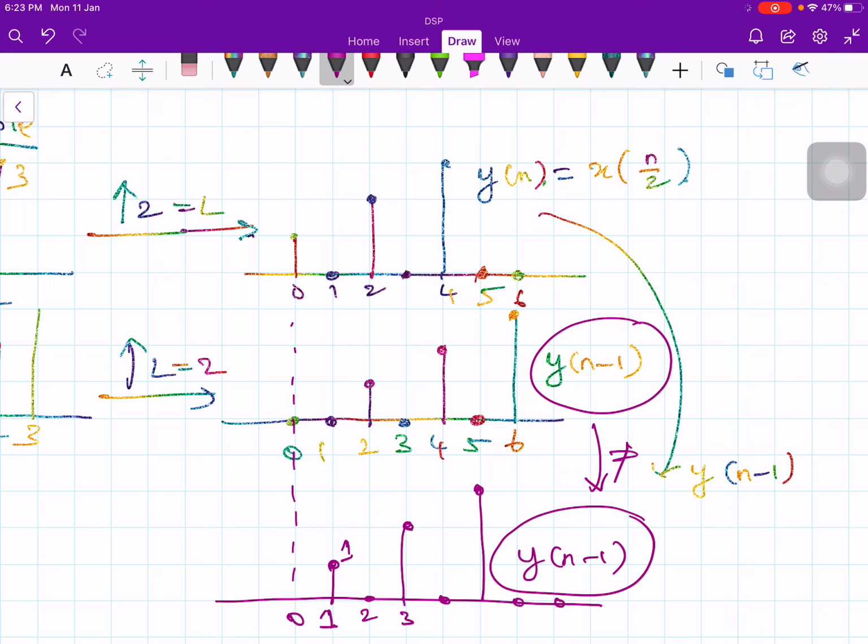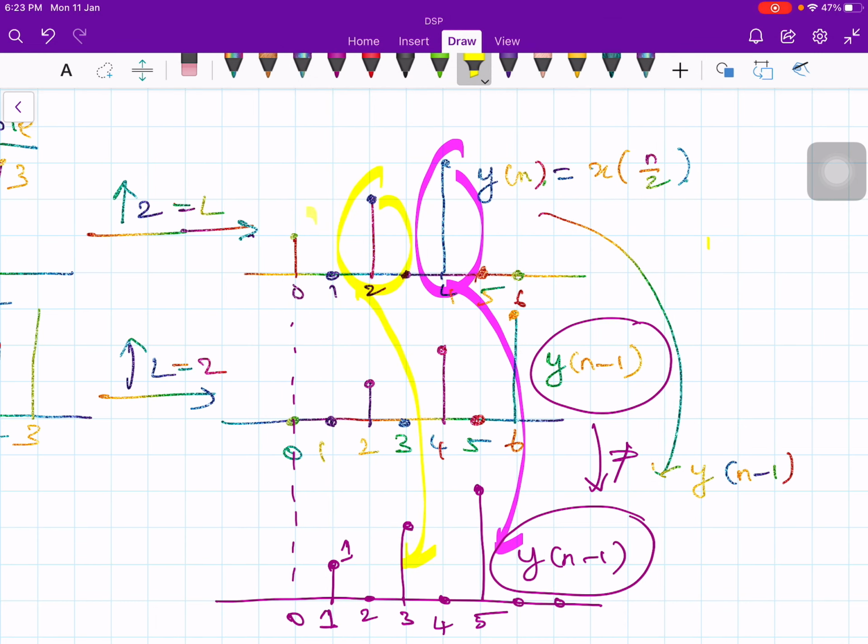Whenever you are in doubt for an analytical proof, you take a very simple example that will clearly show whether the system is time varying or time invariant. Okay, so 3, 4 and this is 5. This guy has come over here, and this guy has come over here, and this guy has come here.